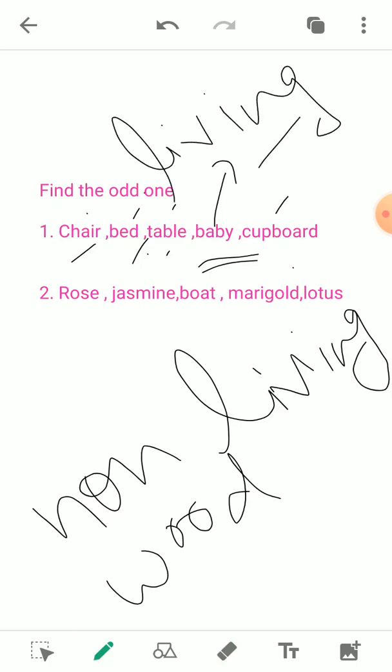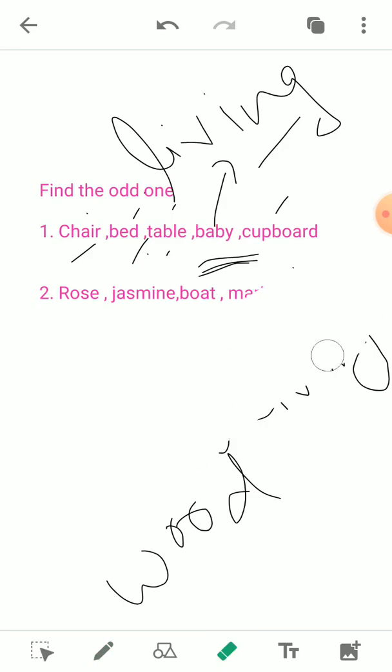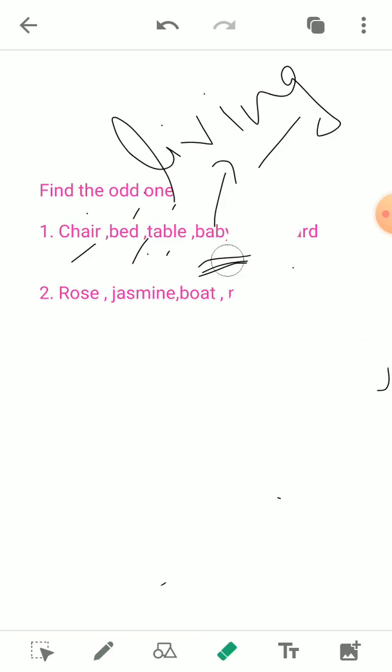So we can choose the odd one: the baby, since the baby is a living object and these are all non-living objects. Thus the baby will be the odd one out.